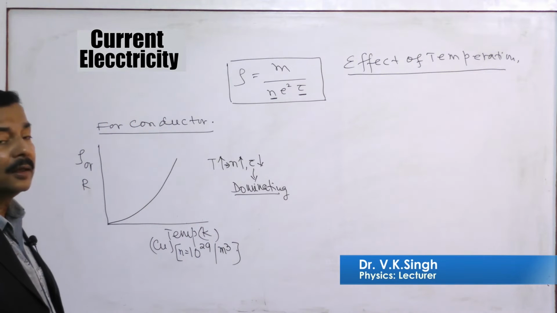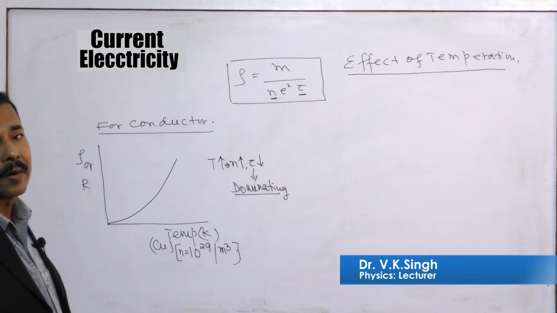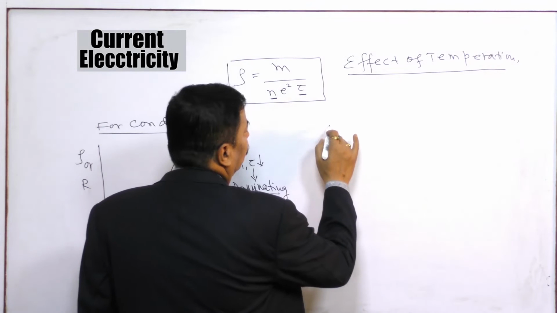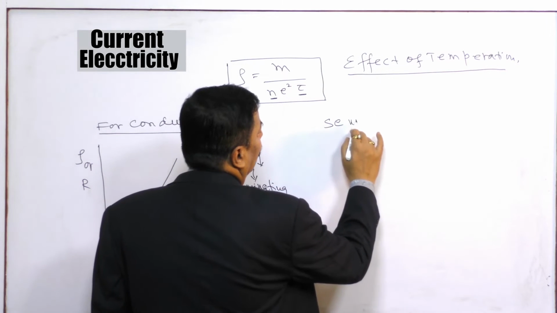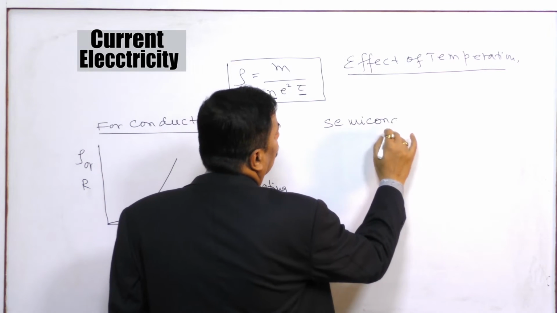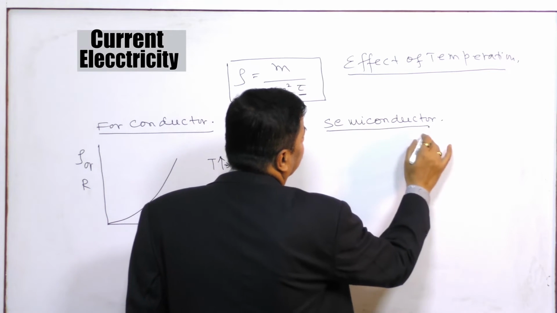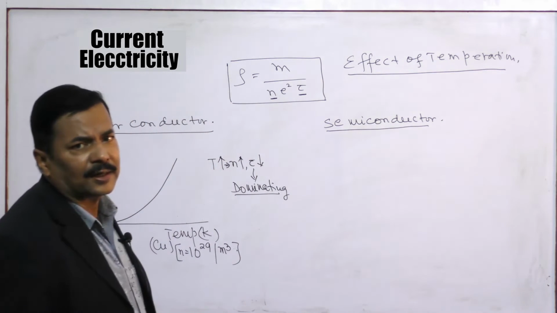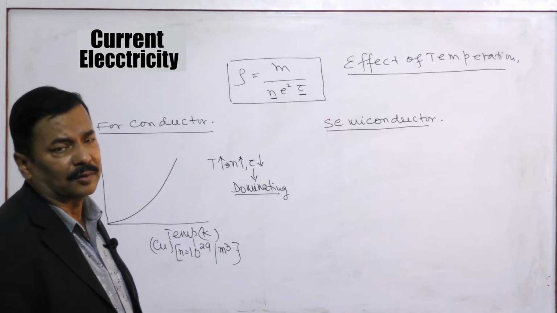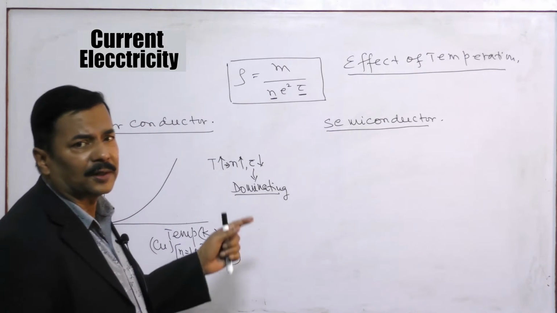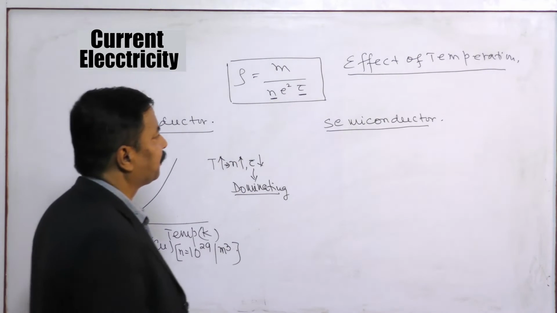If we take the case of a semiconductor, the charge carriers are electrons and holes, which we will discuss in the semiconductor section, but its property is between conductor and insulator.